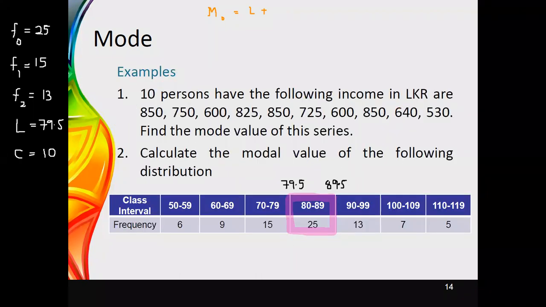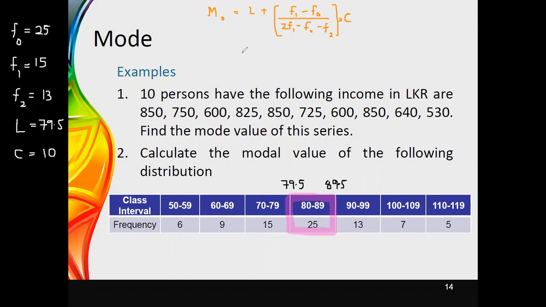So we write L plus F1 minus F0, divided by 2 times F1 minus F0 minus F2, and this part has to be multiplied with the value C.